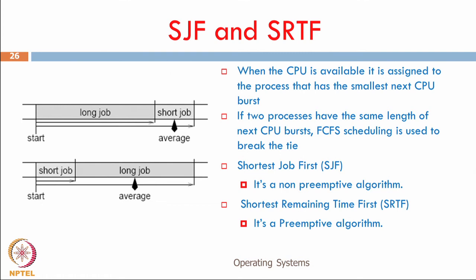At that point, it found out that the remaining time for the long job is much larger than the remaining time for the short job. So, the short job got scheduled first and then the long job. The average waiting time has now reduced. So, shortest remaining time first is a preemptive algorithm, while shortest job first is a non-preemptive algorithm.